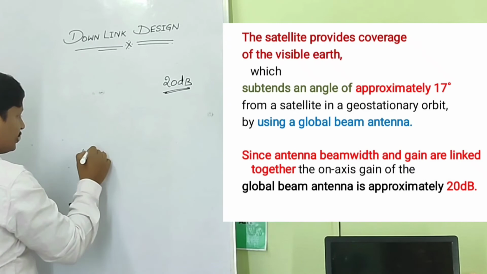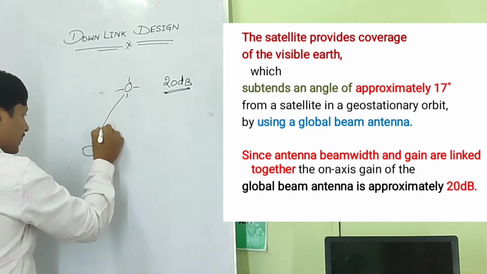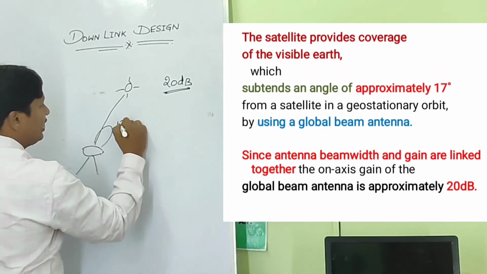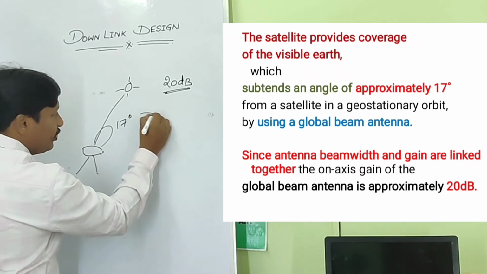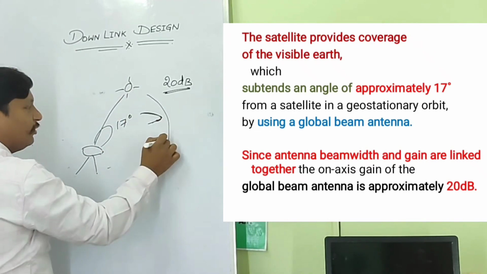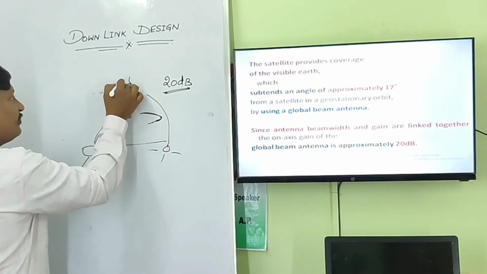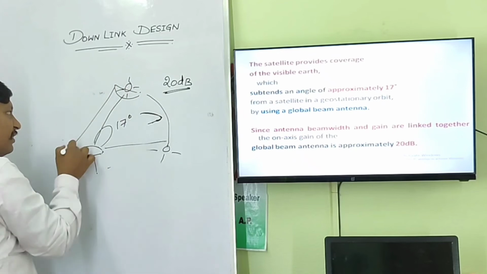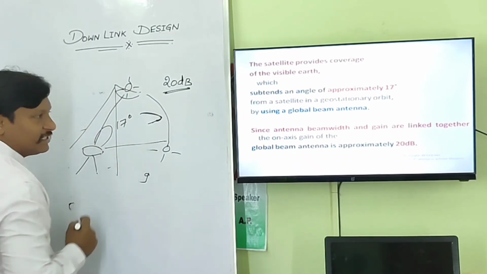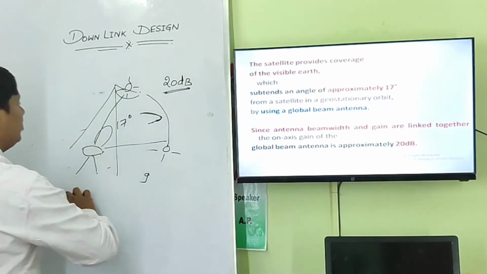This is the earth station. From the earth station, this is the satellite. The satellite can have visibility to the earth station if it is inclined at an angle of 70 degrees. Beyond this 70 degrees of inclination angle, the satellite goes into the shadow region and the earth station cannot see the satellite. And so in the satellite we use antennas which can radiate signal to the entire globe. Therefore global beam antennas are used, and those global beam antennas will have a gain of 20 dB.